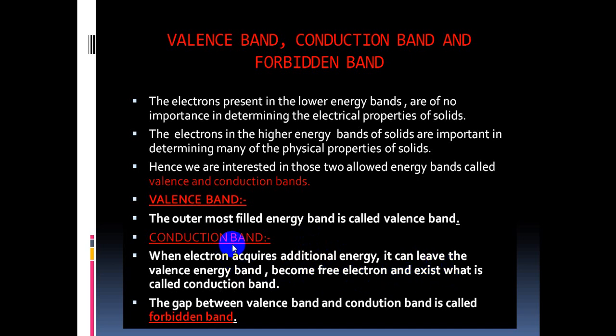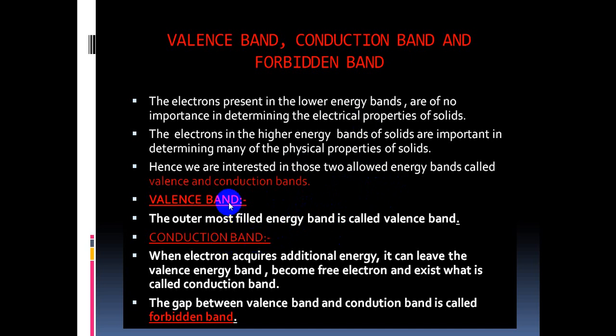That band is called conduction band. Generally every atom has energy levels. The outermost energy level is called valence energy level or valence band. When the electron in the valence band gains energy, it gets excited into a higher energy level. Those higher energy levels or bands are called conduction band.